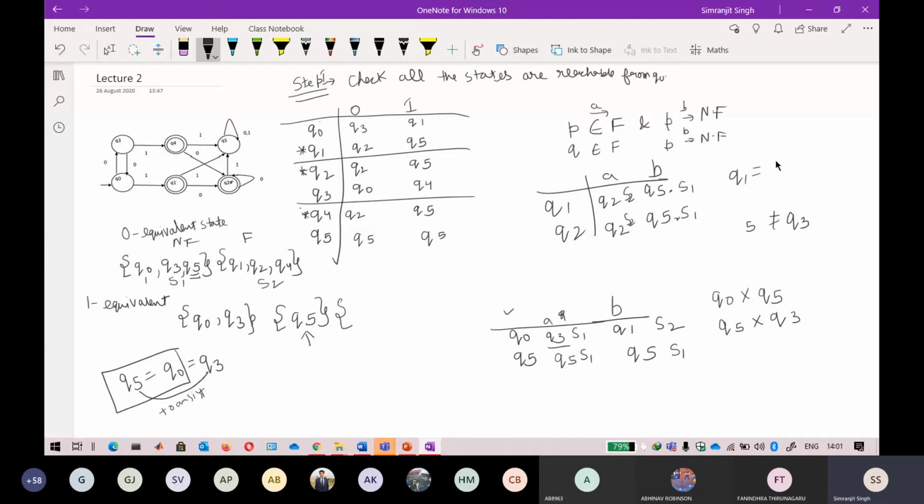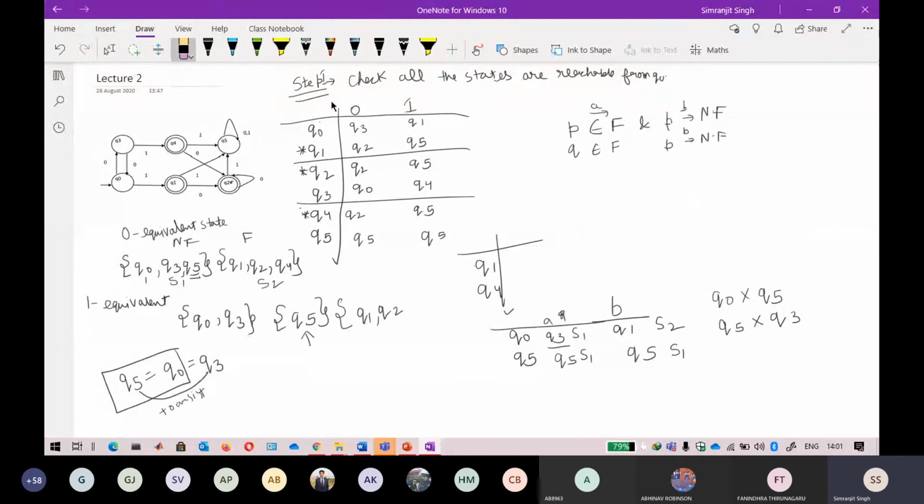In the same way, I have to check whether Q4 can be placed with both of these. Again, you only have to check one element. By the transitive property, if they are equivalent, it can be equivalent to the other element also. So I am checking Q1 and Q4. I just delete these states. This is A, this is B. For Q1 it is Q2, Q5. For Q4 it is Q2, Q5. This is again one and the same thing.